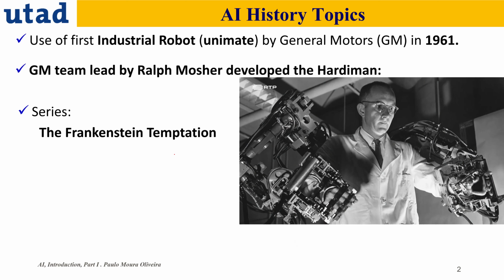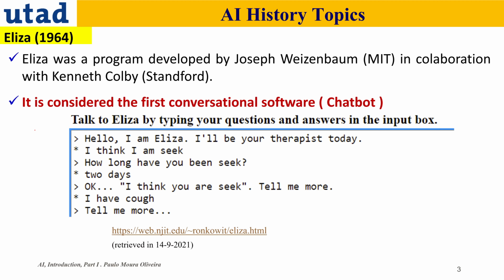Regarding the first industrial robot, this was developed by General Motors in '61. It was called the Unimate, and the team was led by Ralph Mosher, whom you can see here in the photo. There's a wonderful series about this topic called the Frankenstein Temptation that I seriously recommend you to watch.